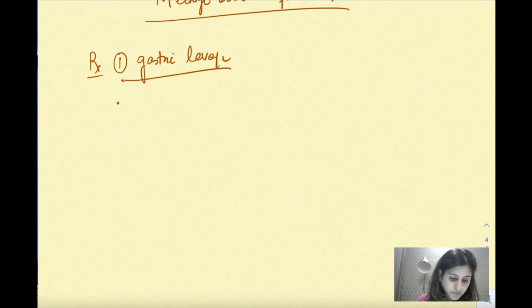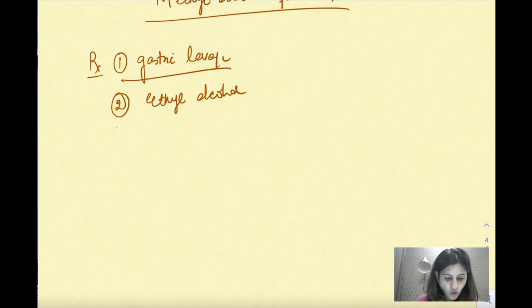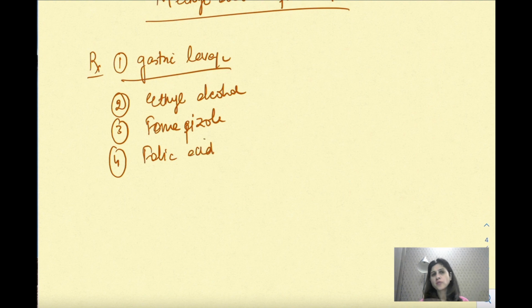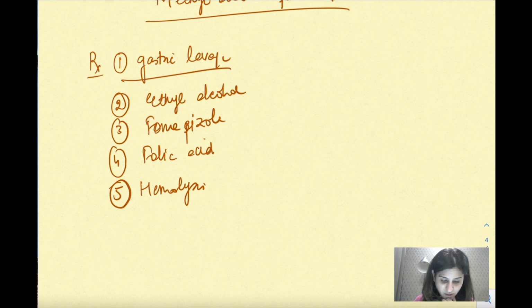So gastric lavage, or you can give ethyl alcohol, or the third one is fomepizole. Then you can even give folic acid or folinic acid, because it helps in the conversion of formic acid to carbon dioxide. So it will allow it to dissociate. Then in case of बहुत heavy poisoning है, और supportively आप hemodialysis भी कर सकते हैं. उससे क्या होगा, फटाफट you will try to remove methanol from the body.